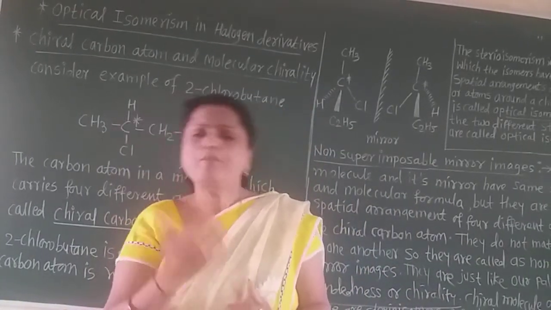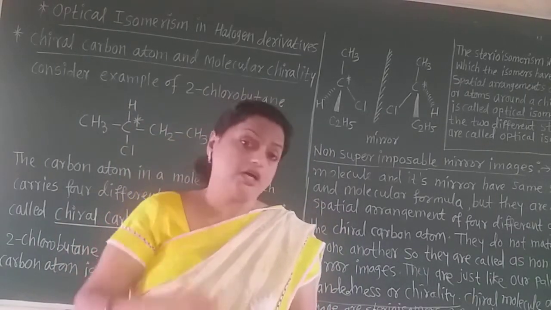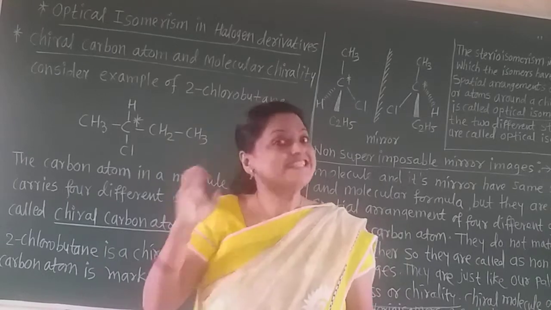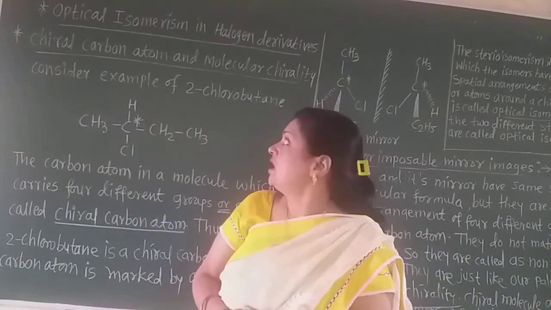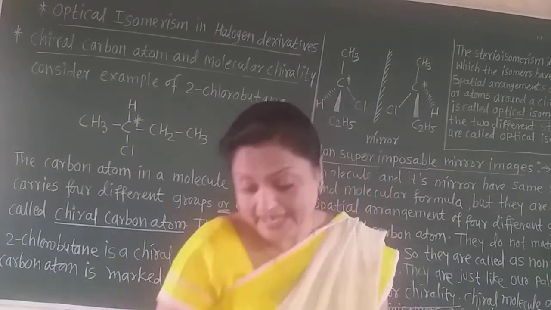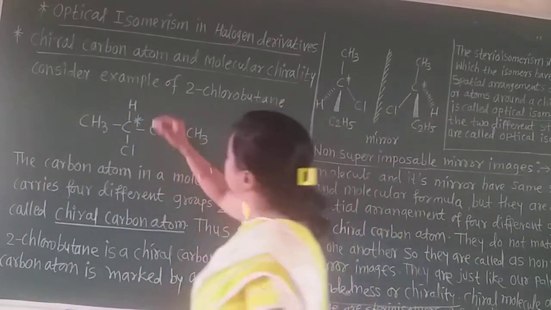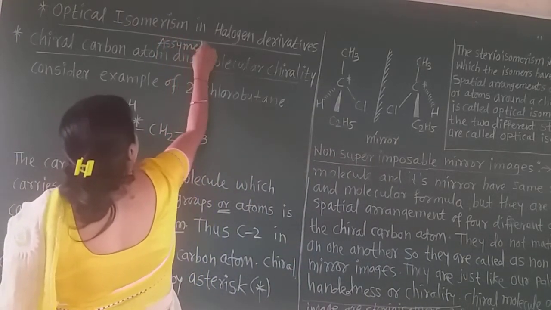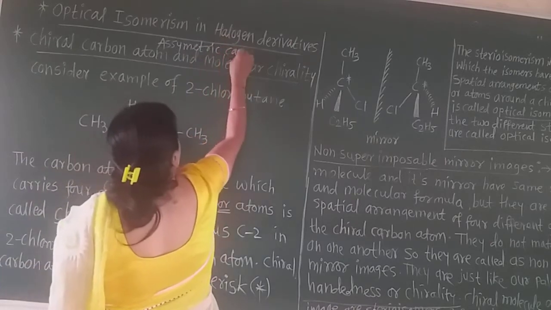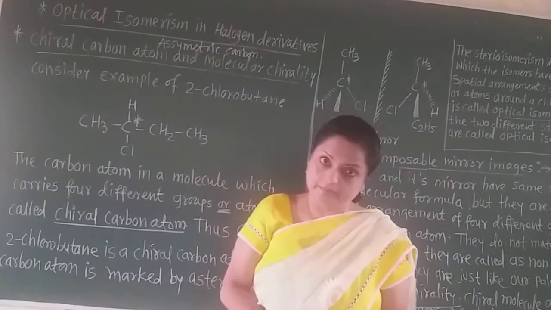Then how do they form? There is one concept we must learn, that is the chiral center. Now the chiral center is also called the asymmetric carbon atom. Now see here, what is this asymmetric carbon atom?